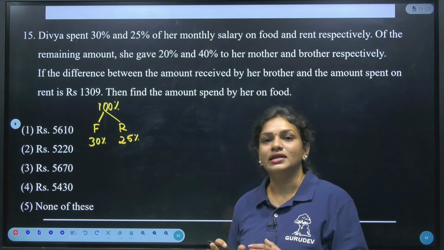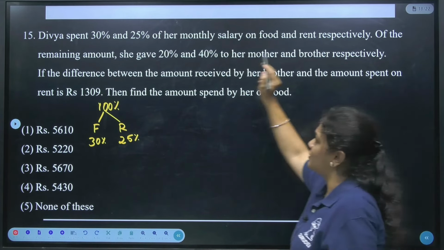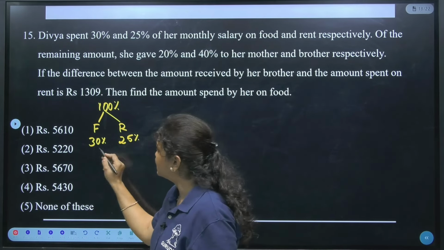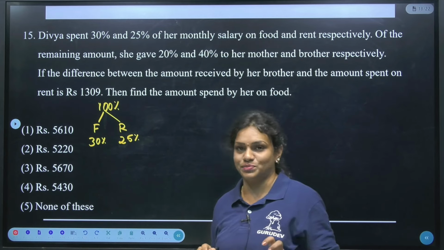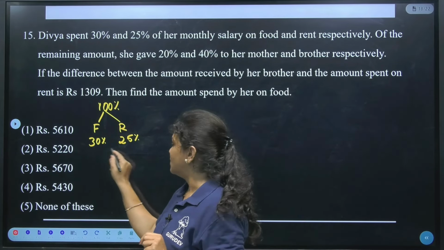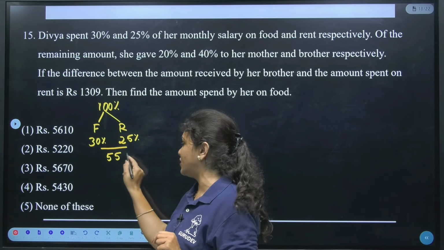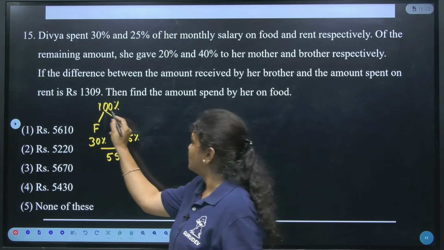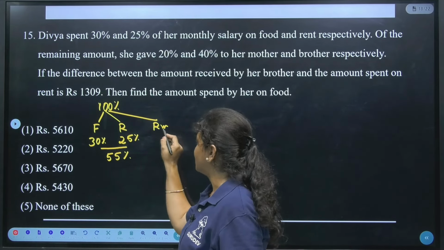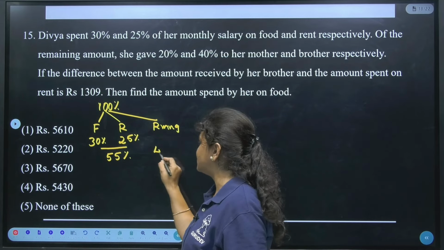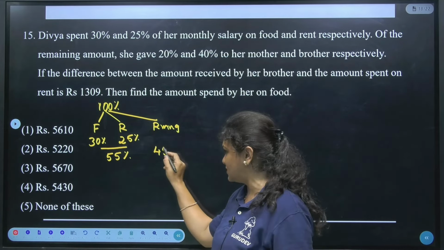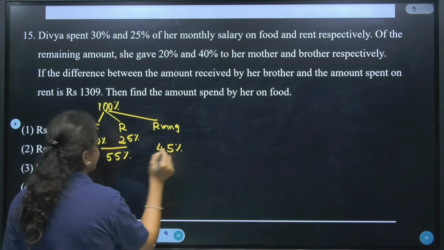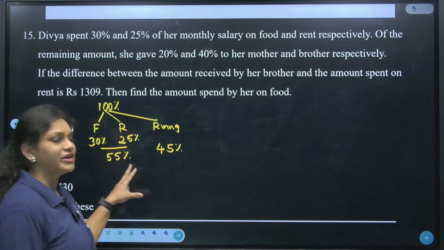Is it clear? Yes. Next, of the remaining amount, in the sense 30 and 25, already together she has spent, right? 30 and 25, which is how much? Almost 55% she has spent. Out of 100, 55% is spent, in the sense, what is the remaining amount she has left? Isn't it 100 minus 55, which will be 45%? Yes. Just try to understand here. Already she has spent 55% of her income. In the sense 45% is left.